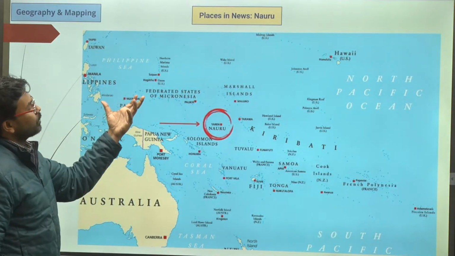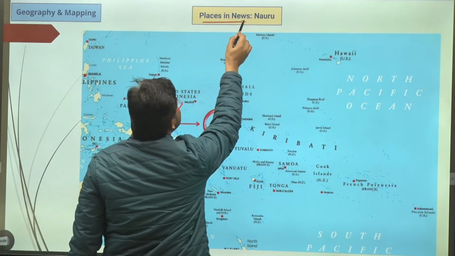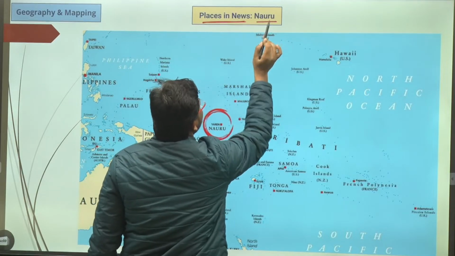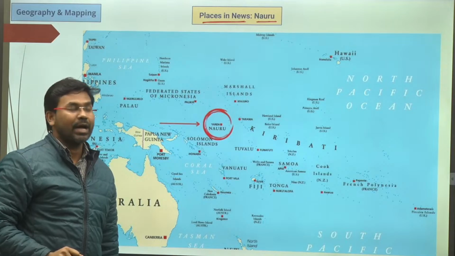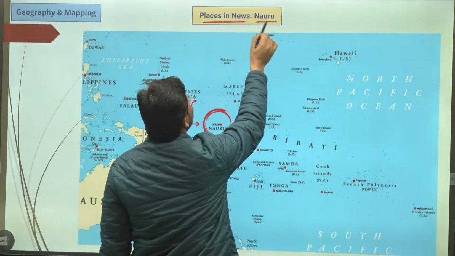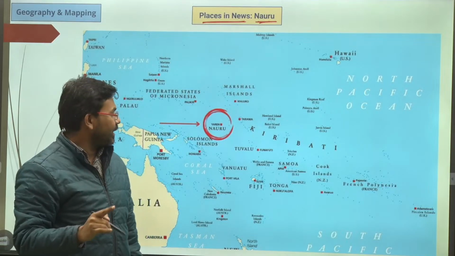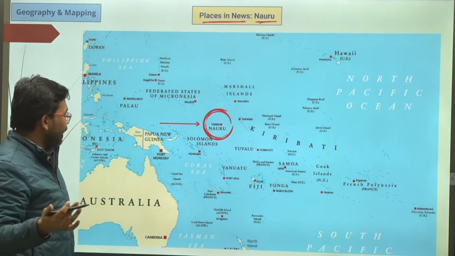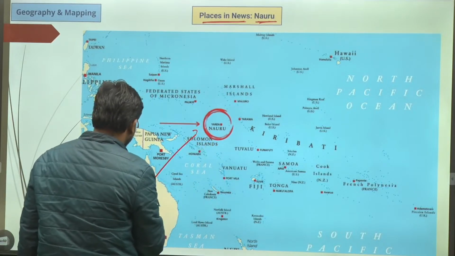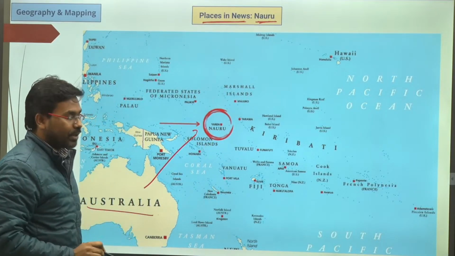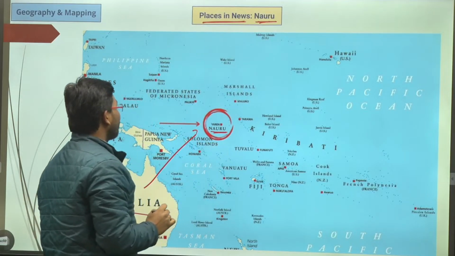So this particular topic has been in news. It is being covered as part of places in news. So name of the place is Nauru, N-A-U-R-U, Nauru. So what is this Nauru? So Nauru is an island nation, it's an island country. So where is Nauru located? Nauru is located to the northeast of Australia. This is the location of Nauru.